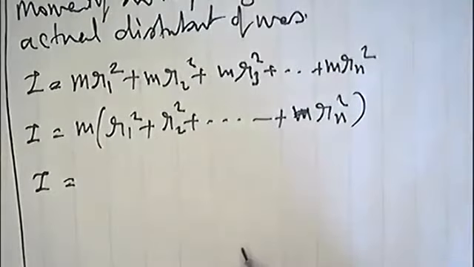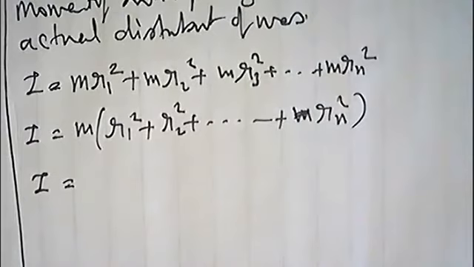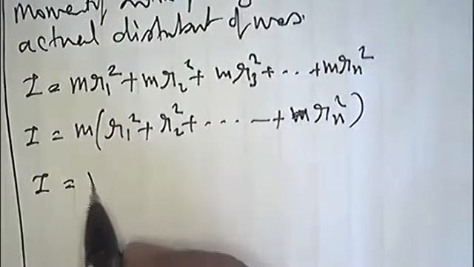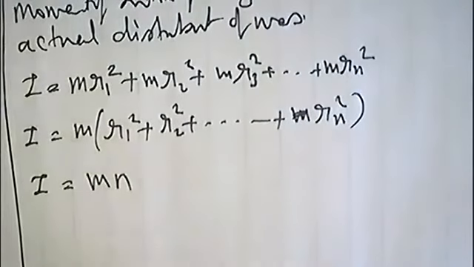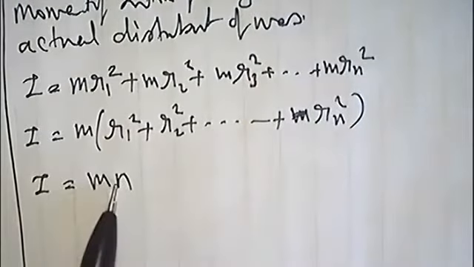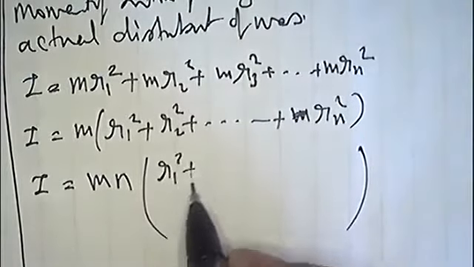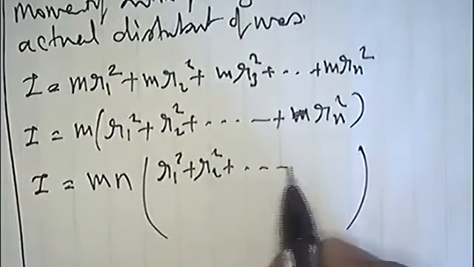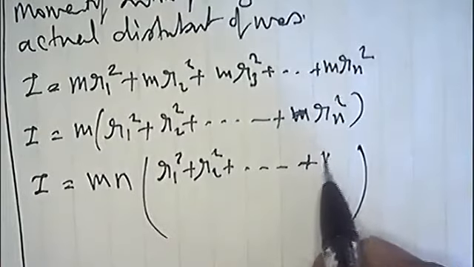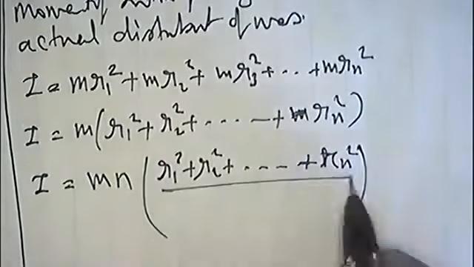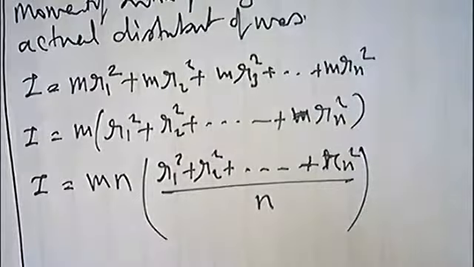Right. Now I multiply it and divide by the number of particles. n से multiply, n से इसे divide कर देते हैं. So what is m n? n is the total number of particles. n से ही हम इसे divide कर देते हैं. m n times r1 square plus r2 square up to rn square, whole divided by n.